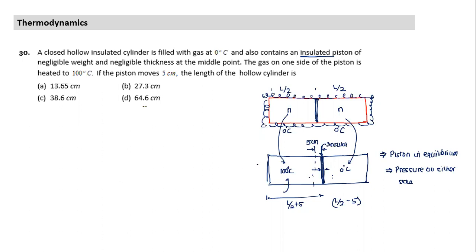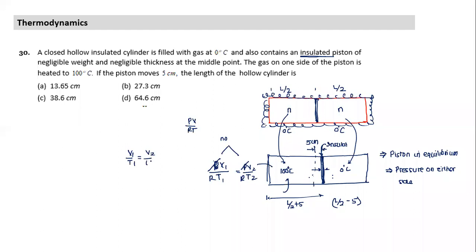So this side also it will have some PV1 by T1 equal to PV2 by T2. The number of moles are equal, R gets cancelled. So I simply equated the number of moles. Two things I've used. Number of moles on the left hand side is equal to number of moles on the right hand side. That equation is PV by RT for the left hand side equal to PV by RT for the right side. And the second thing I use, the pressure is equal. So this implies V1 by T1 is equal to V2 by T2.